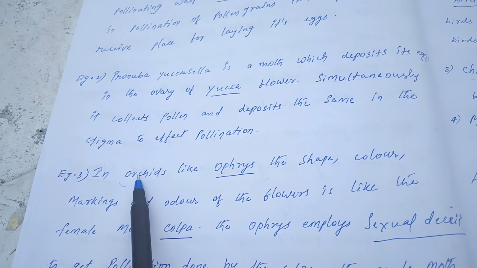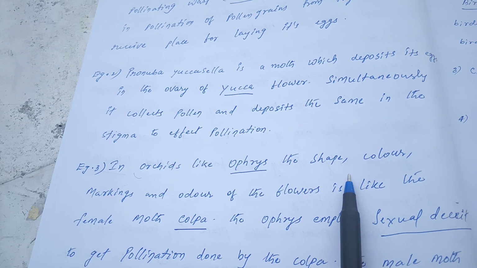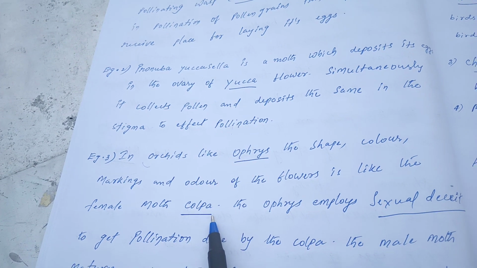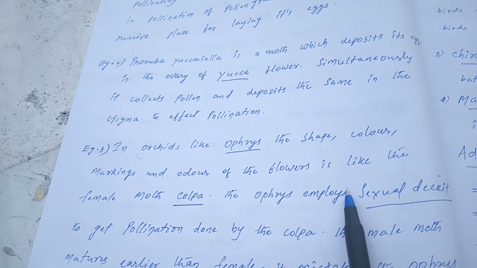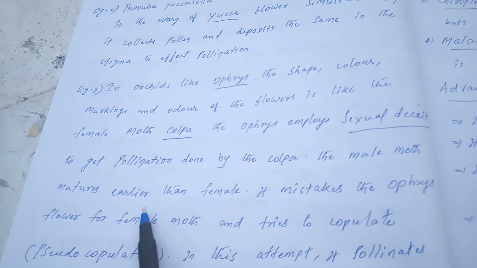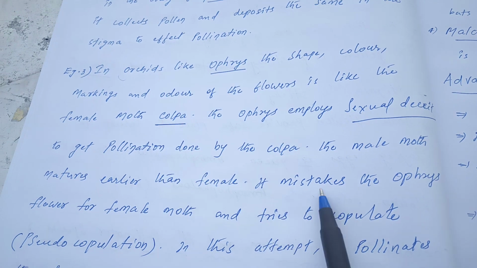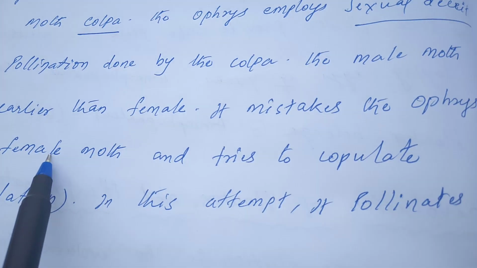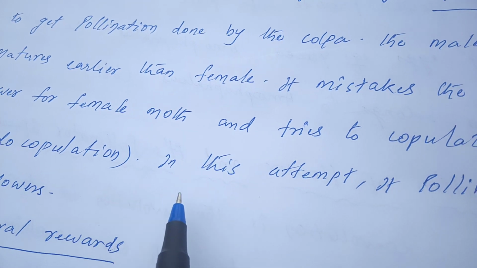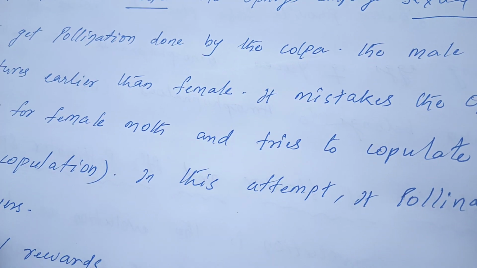And the third example is in orchids like Ophrys, where the shape, color, markings and odor of the flower are like those of the female moth Colpa. The Ophrys employs sexual deceit to get pollination done by the Colpa. The male moth matures earlier than the female. It mistakes the Ophrys flower for a female moth and tries to copulate, and this is called pseudocopulation. In this attempt, it pollinates the flowers.